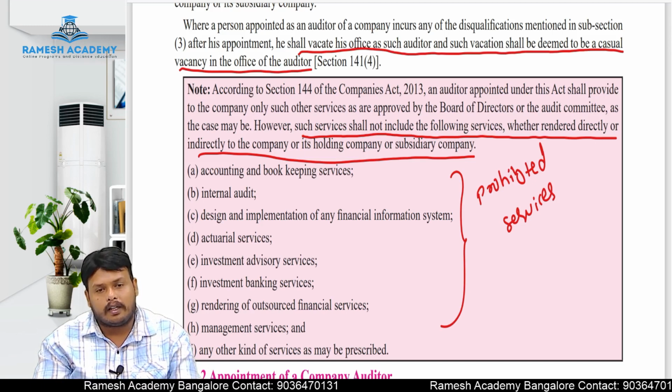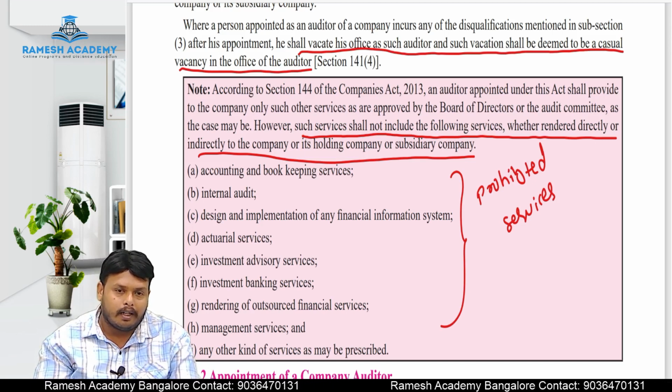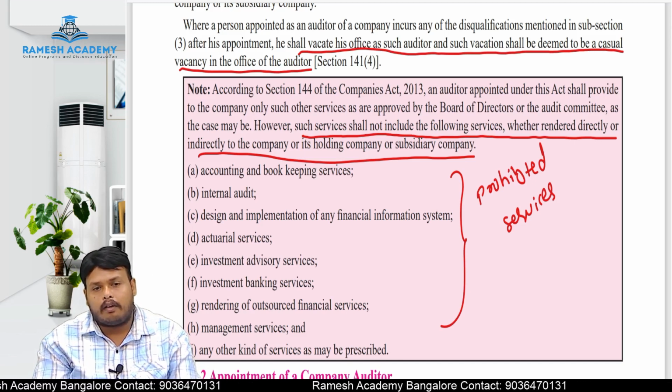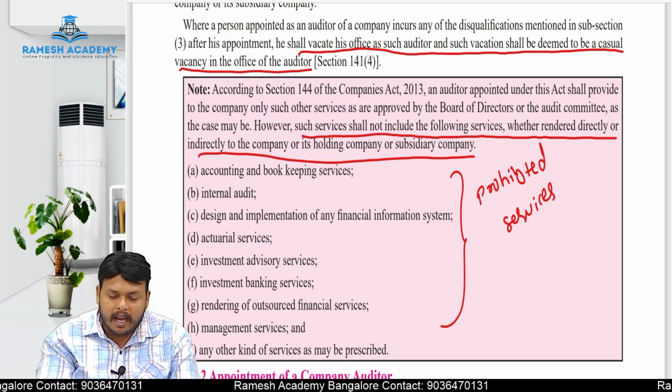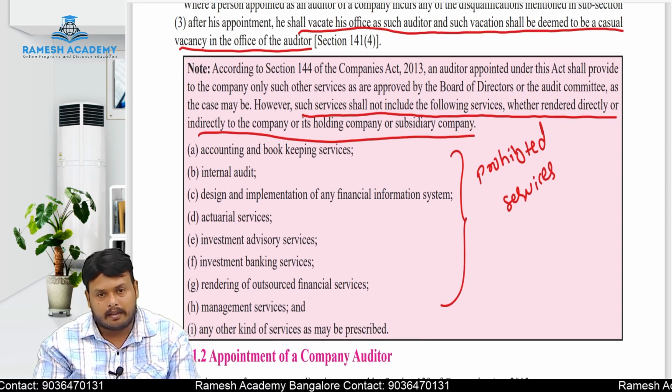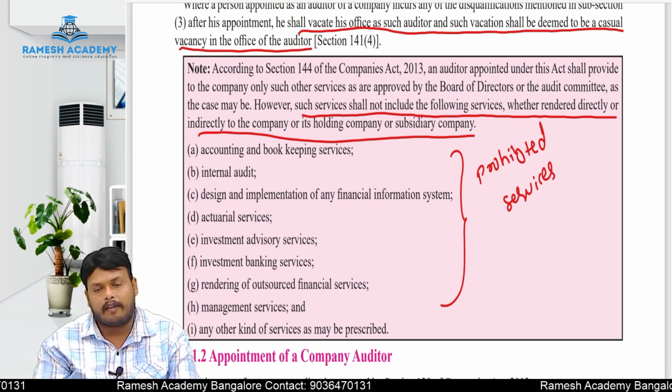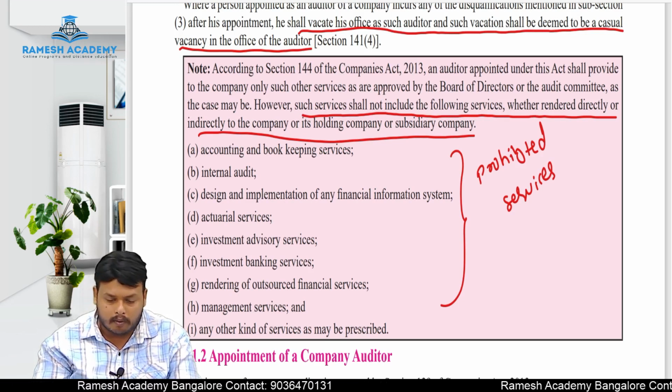Second one, internal audit. If you have already conducted the internal audit, you still cannot act as statutory auditor. Why? Internal auditor and statutory auditor should be different persons. Both cannot be the same person. Next, design and implementation of any financial information system. If you are providing the service of designing and implementing a financial information system, then also you are disqualified.